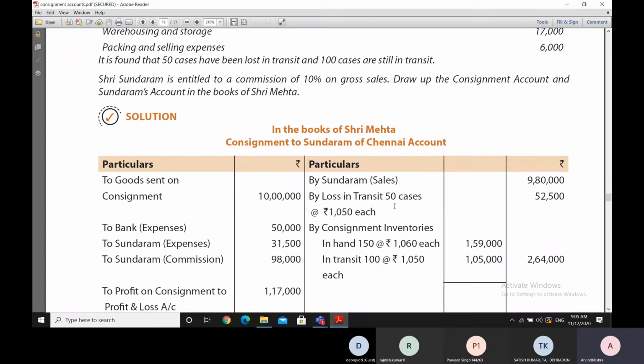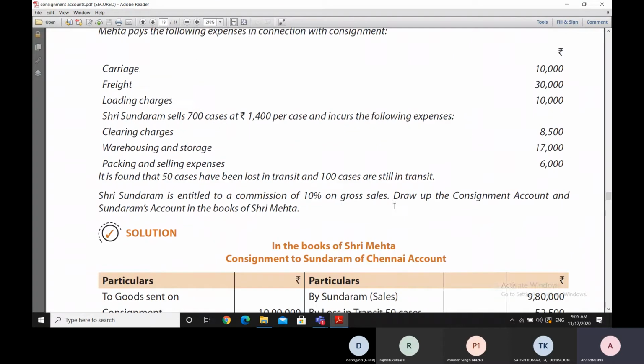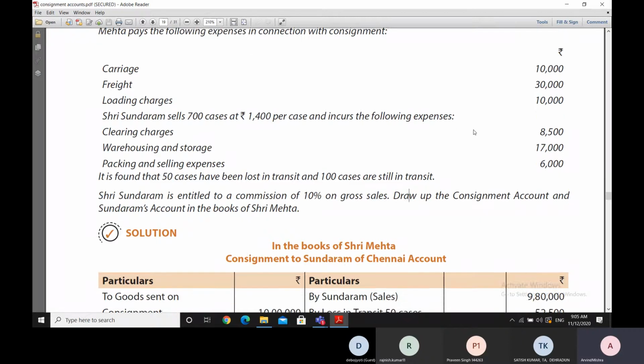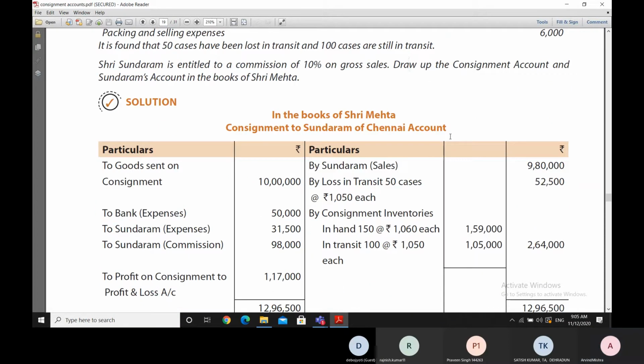Since these were lost in transit, we'll be adding the expenses incurred by the consignor, which are these three expenses. In relation to the 50 cases, these expenses will be taken proportionately.